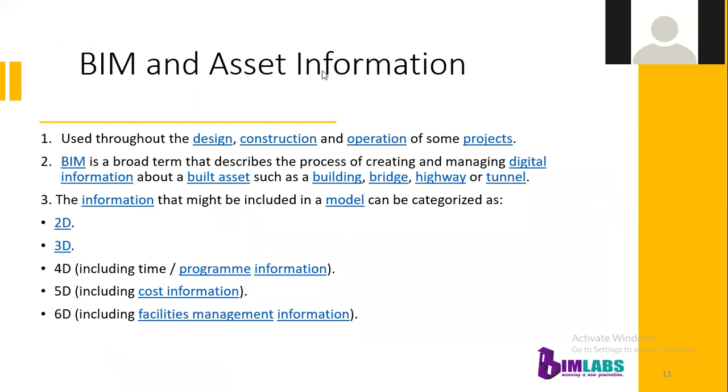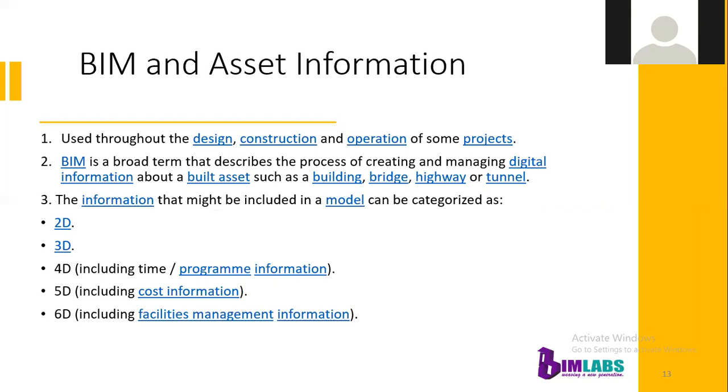So what is BIM, and what is the connection between BIM and asset information? This BIM model can be used throughout the design, construction, and operation of projects. BIM is actually a 3D intelligent model, in which we can include all the information of the building.